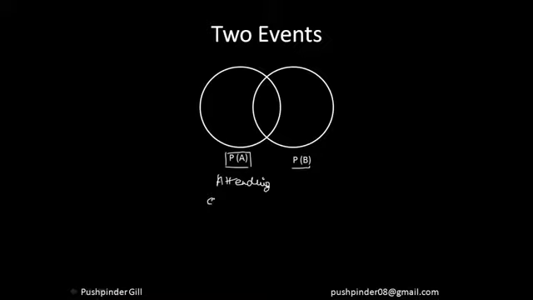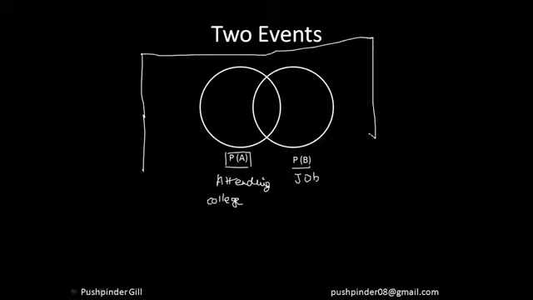This is the event of me attending the college, and let's suppose this is the event of me getting a job. So this circle over here represents that I am going to attend a college, and this represents that I am going to get a job, right? Let me make the universe as well. Let's suppose this is the complete universe, which pretty much has everything.